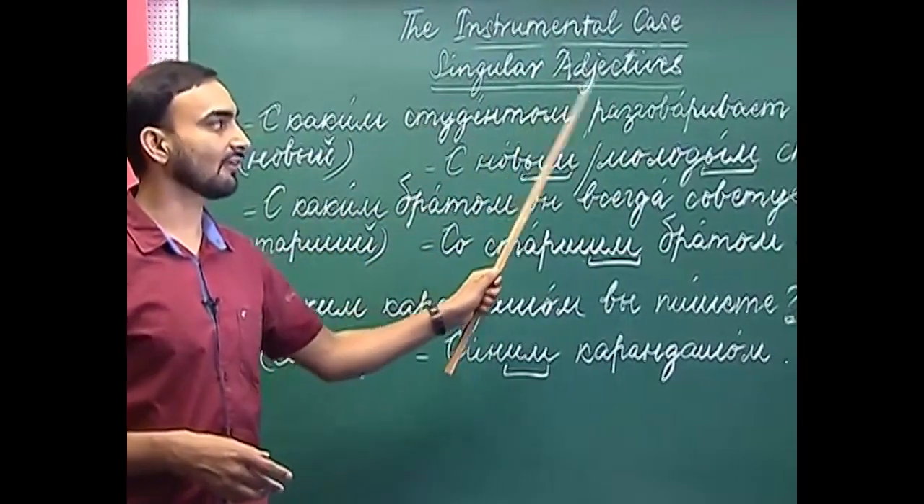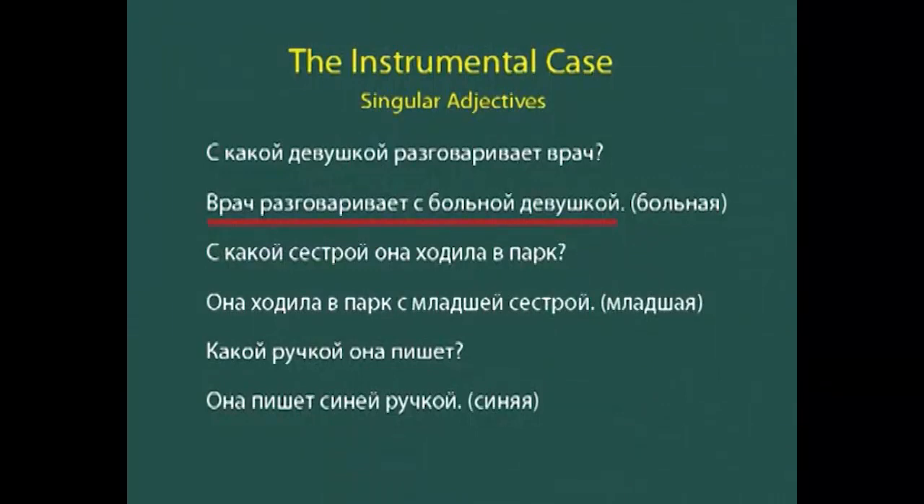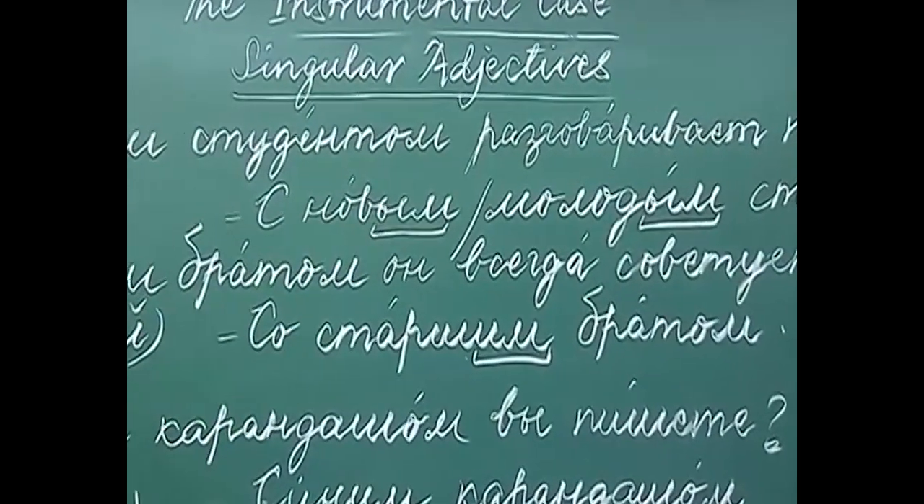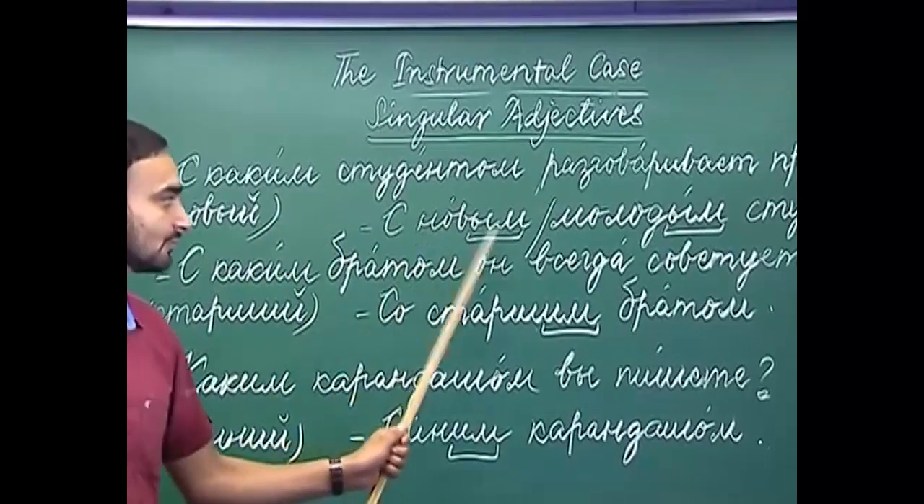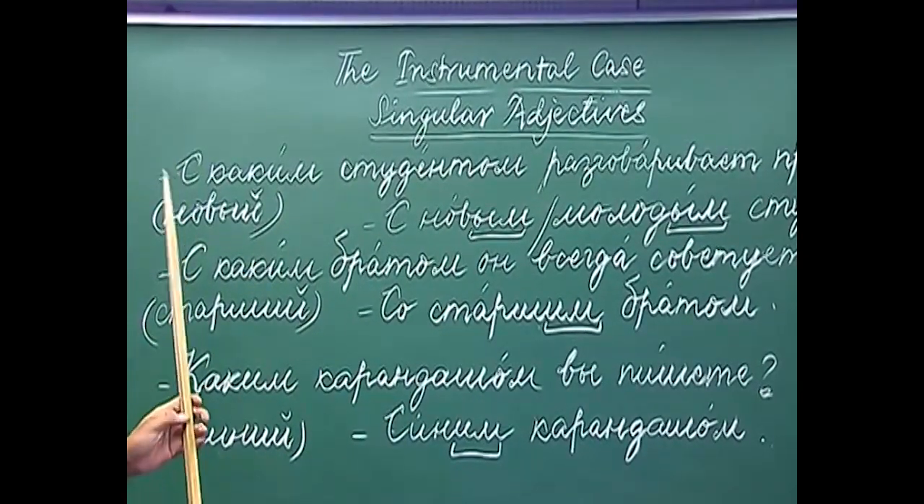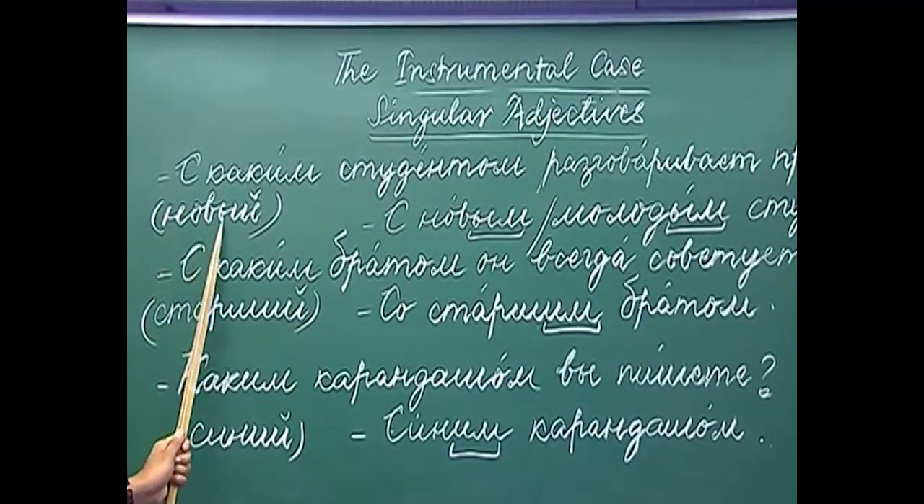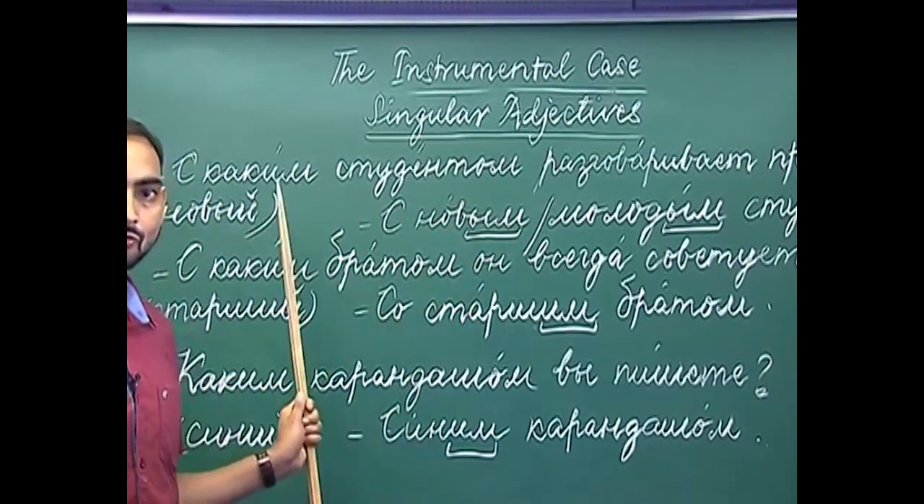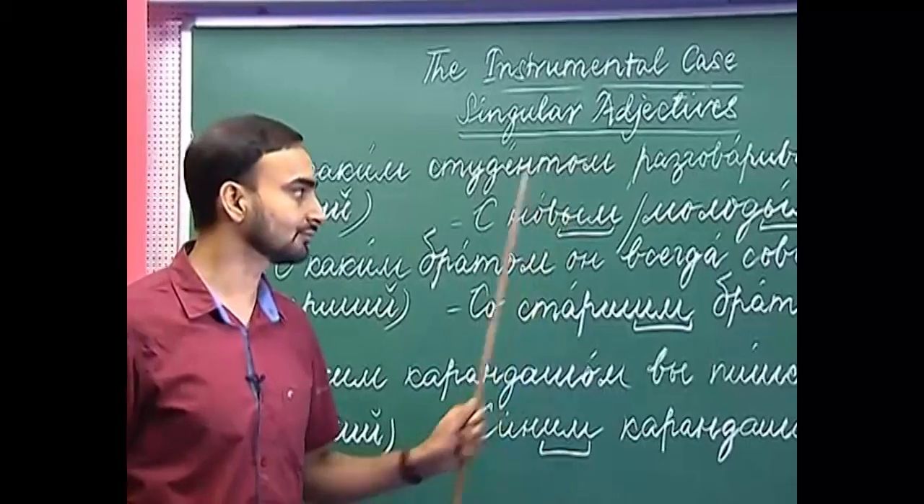Prepodavatel razgovarivayet s novym studentom. So, the teacher is talking to a new student. So, here novyi, which is the nominative case, has changed to novym. What we have done is replaced the ending, which is yi and yi kratkoye, with yim. So, novyi has changed to novym.